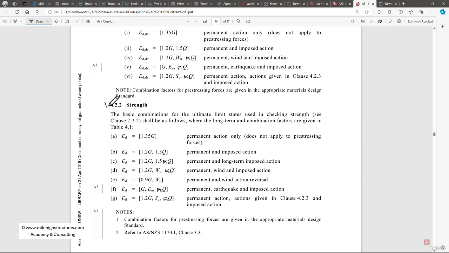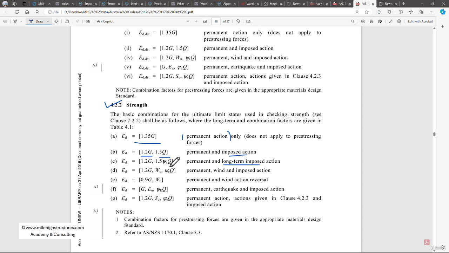In the strength design load combinations, the first load combination that we have to follow is 1.35 times G, that is 1.35 times the permanent action, or we can say the dead load also. The second load combination that we need to implement is 1.2 times G, that is permanent action, plus 1.5 times Q, that is the imposed action. The third one is that instead of imposed, we are thinking about the long-term imposed action.